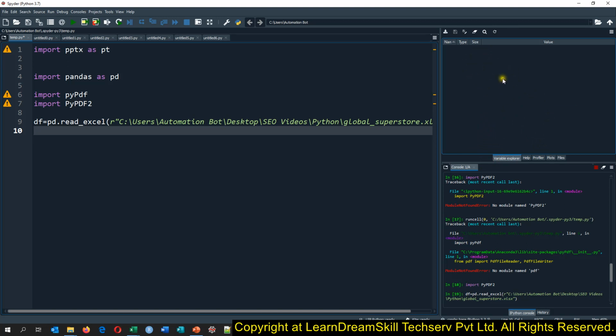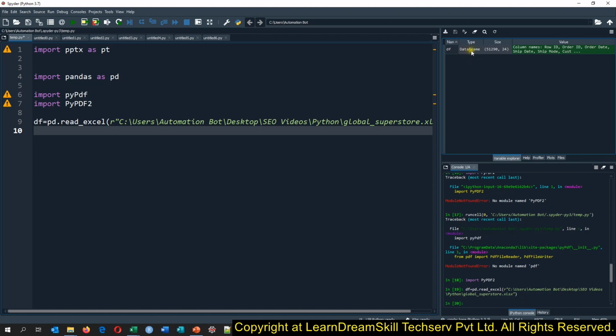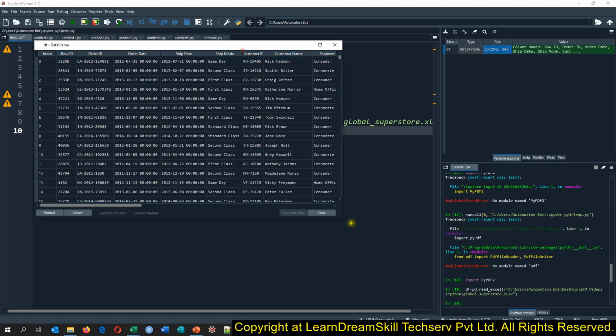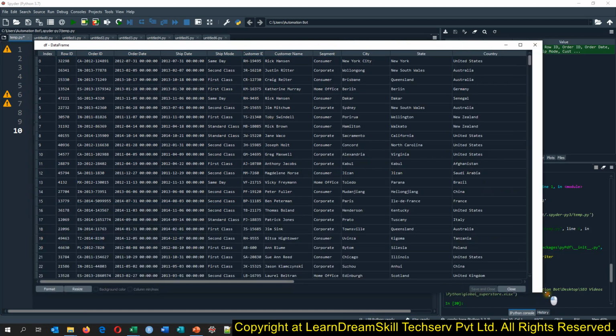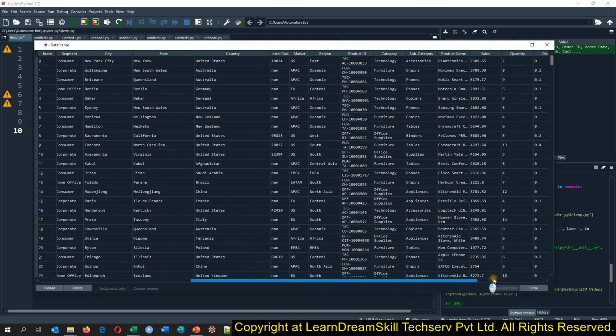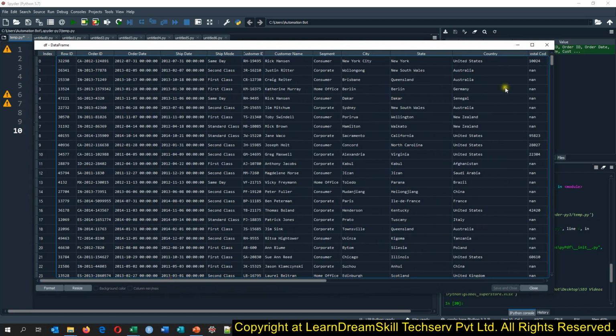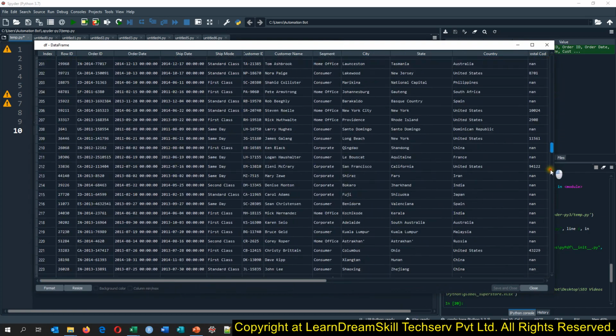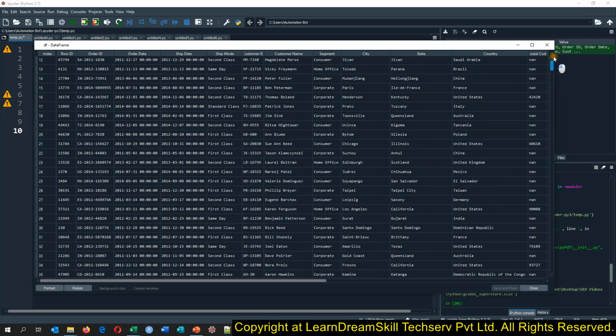Once it is done importing, you will see that df has been imported and we are able to see it. It is showing the size as well. We have 51,290 records and 24 columns, and it shows the column names as well. A quick snapshot here. We can double click and it will open the complete data in tabular format. So you can scroll left and right and up and down to see how your data looks and how it has been imported.